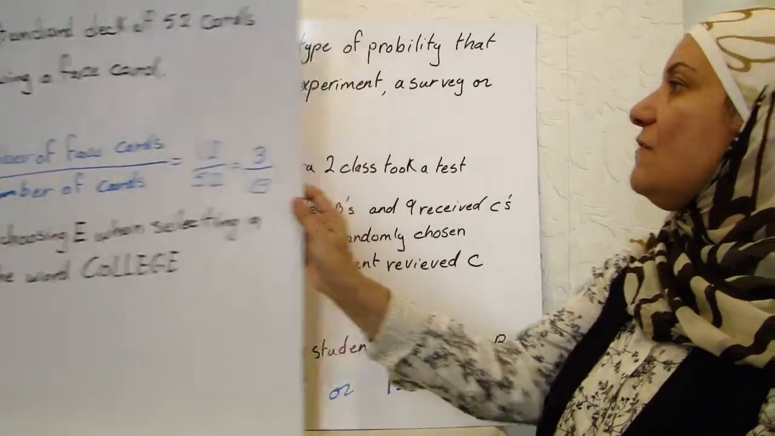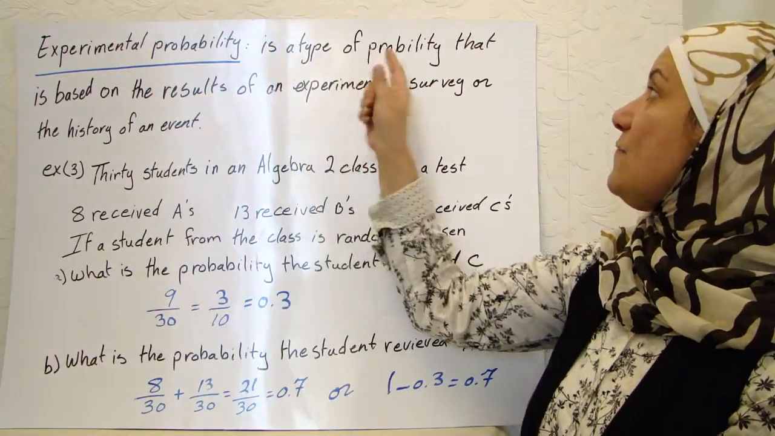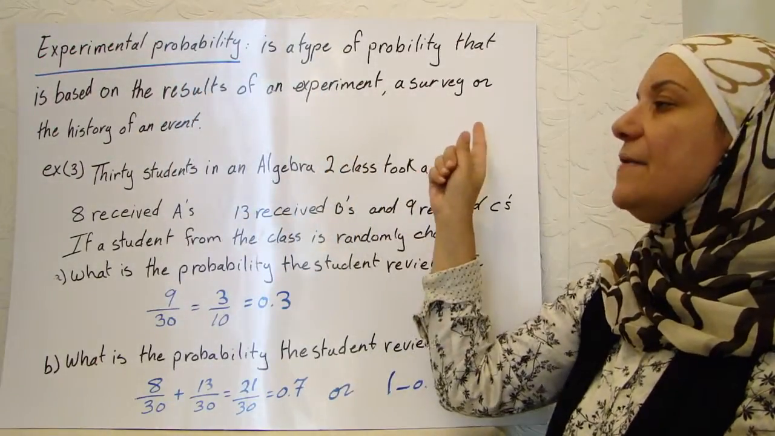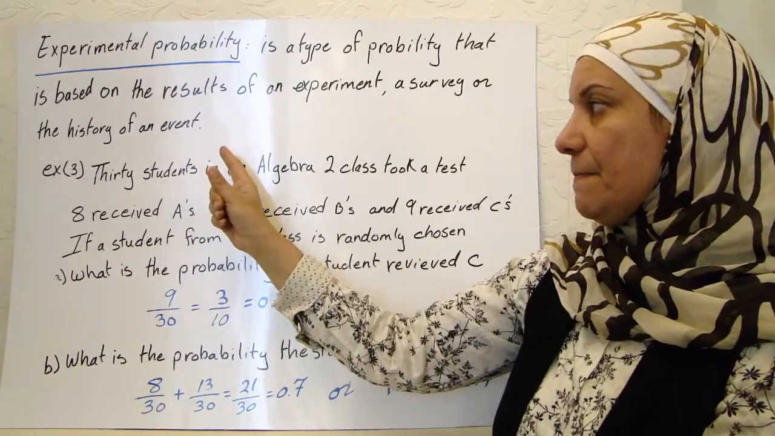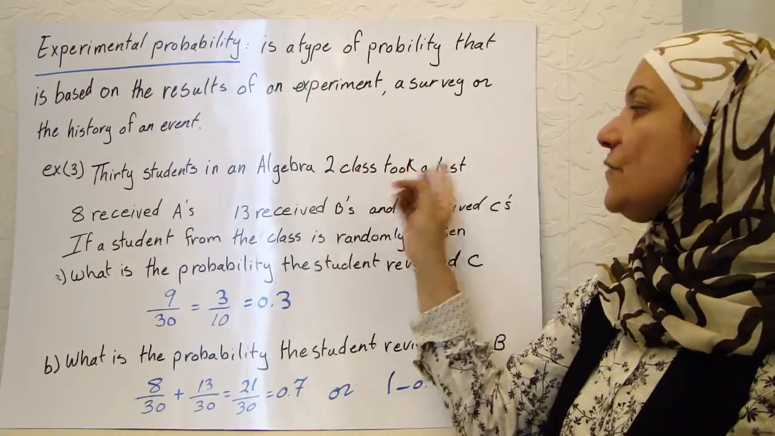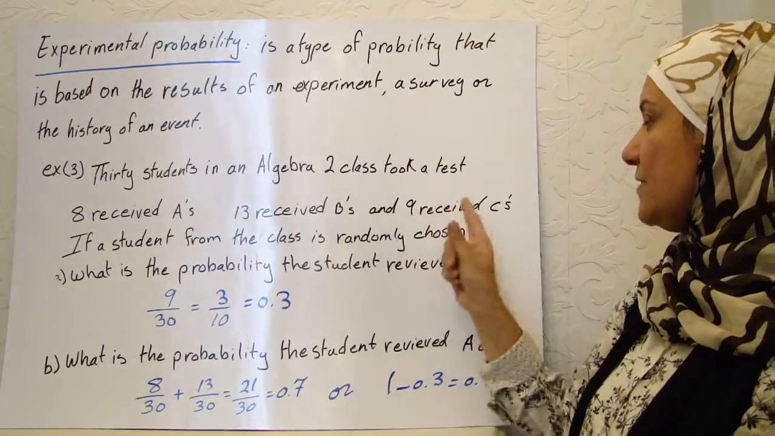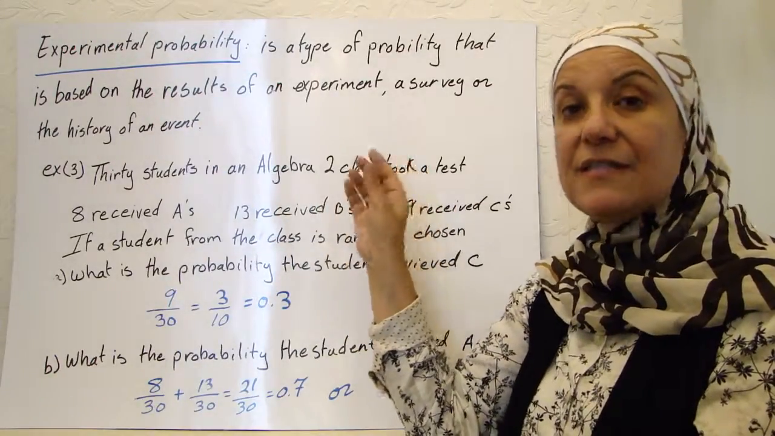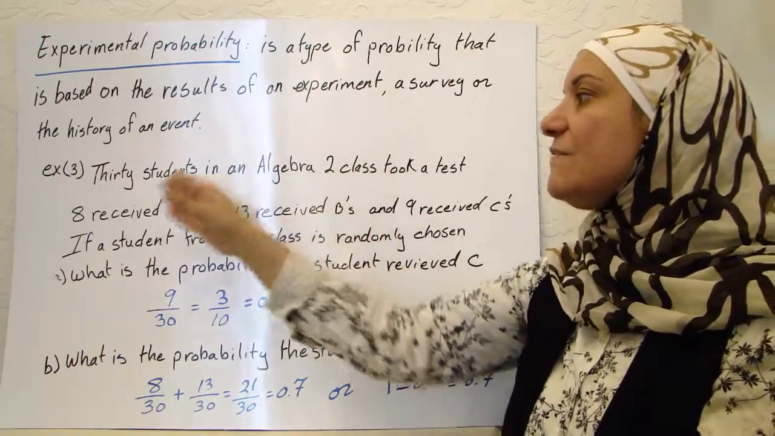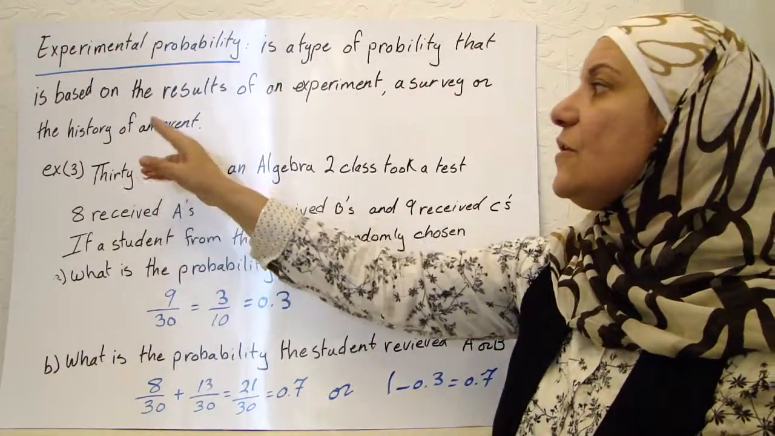There is another kind of probability which is called the experimental probability. It is a type of probability that is based on the results of an experiment, a survey, or a history of an event. Now, if I took 30 students in an algebra class, they took a test, 8 received A's, 13 received B's, and 9 received C's. This is not a standard class. This is a certain class, which already took the test and scored those results. So it is based on a certain event, the history of an event.